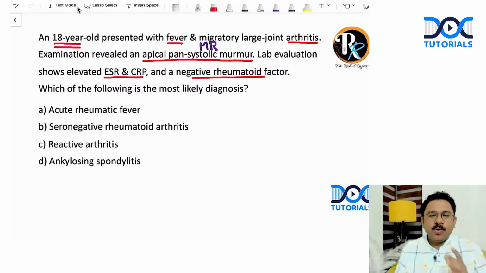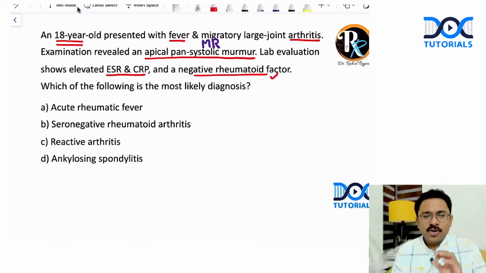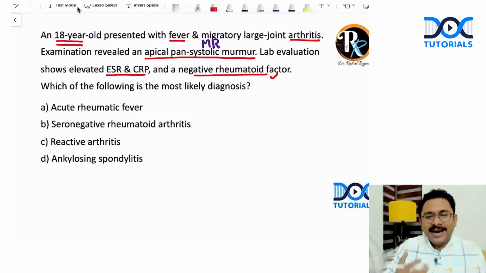Now, what about seronegative rheumatoid arthritis? We know that such an entity exists where the patient is having features of rheumatoid arthritis, but the RA factor is negative. So just because a patient has a negative rheumatoid factor, you cannot eliminate rheumatoid arthritis. But can this be a seronegative rheumatoid arthritis?